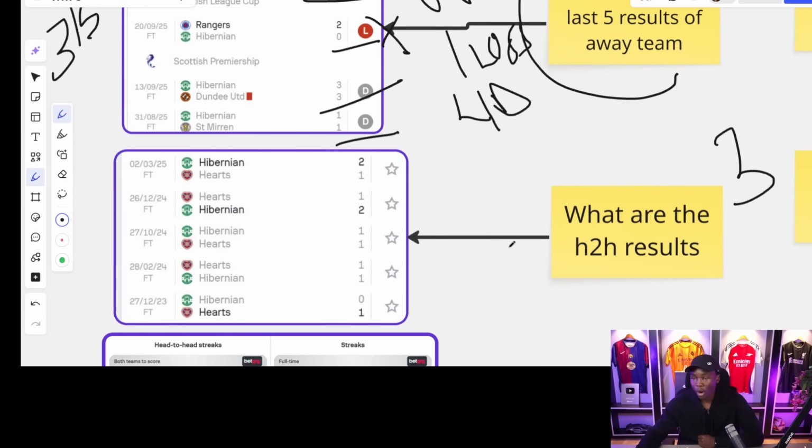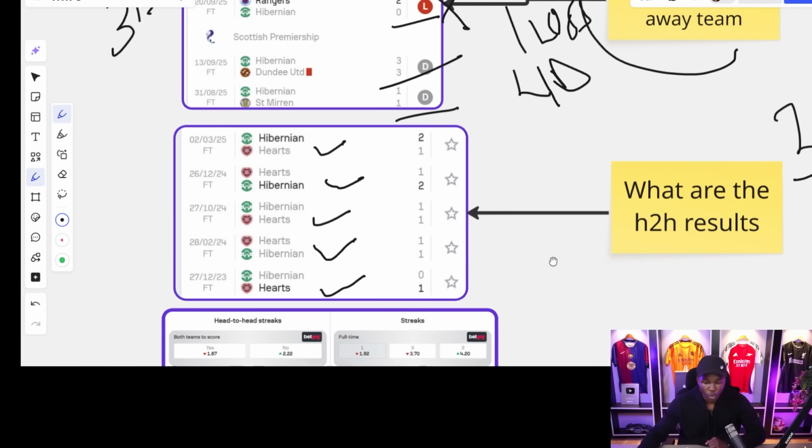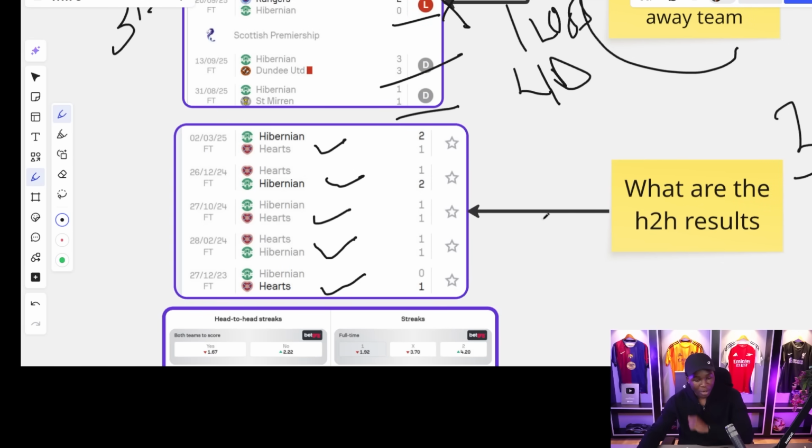Step number 3. What are we supposed to be looking at in step number 3? What are the head-to-head results like? Alright, in step number 3, we have Hibernian coming up with a 2-1 win in the last head-to-head match. We have Hibernian coming up with a 2-1 win in the other match. We have a 1-1 draw, 1-1 draw, and of course, a 0-1 win in 2023 that was recorded by Hearts.